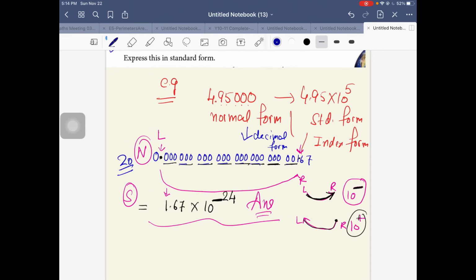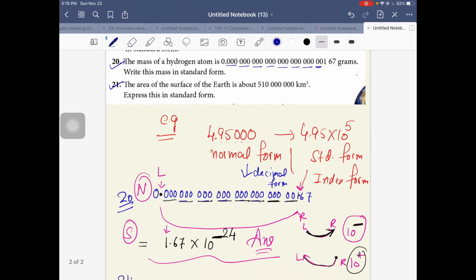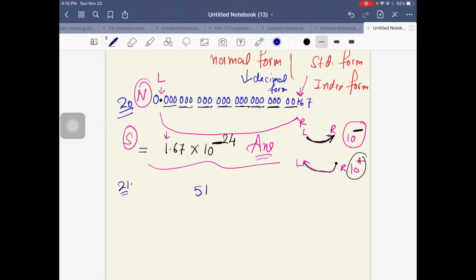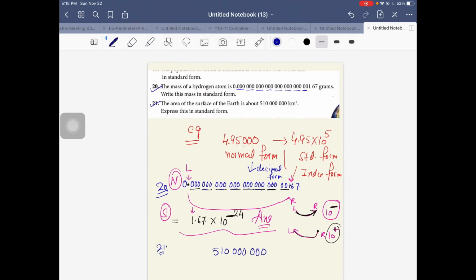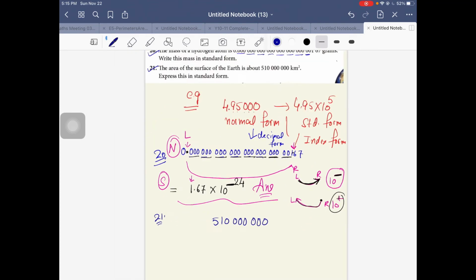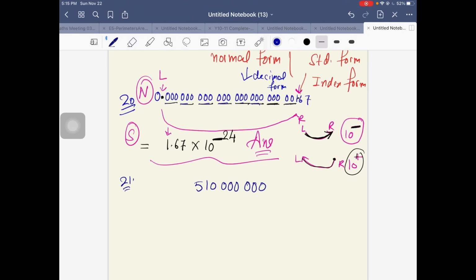So for the 21st question, the surface of the earth is 510 followed by 6 zeros and 3 more. This is the surface area of the earth in kilometer square. It has no index of 10 power, so this is normal form.